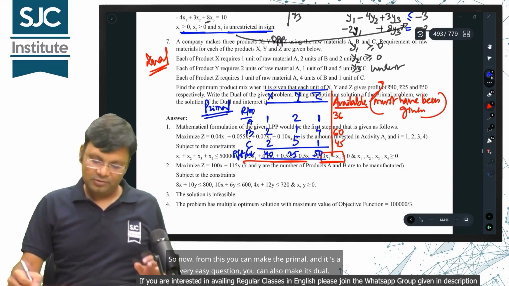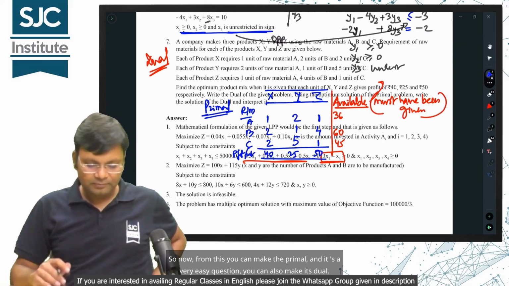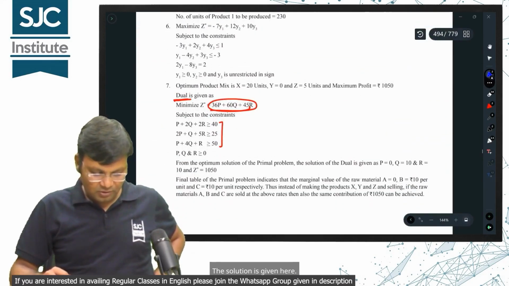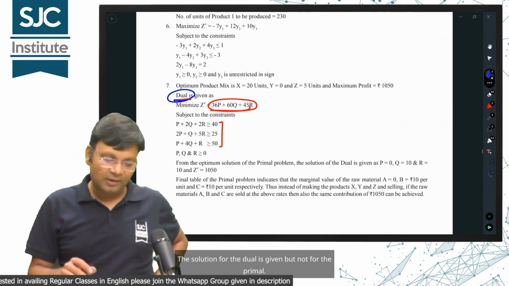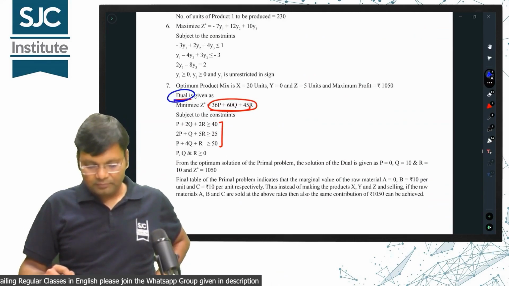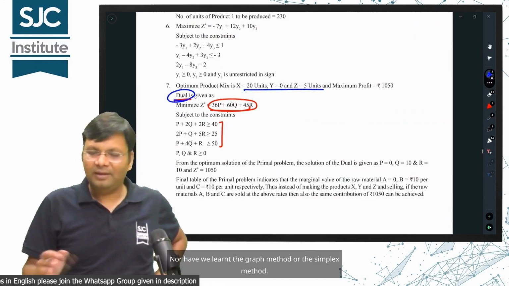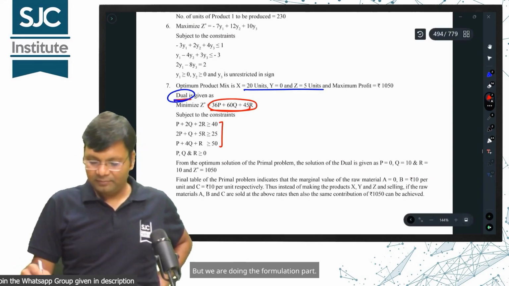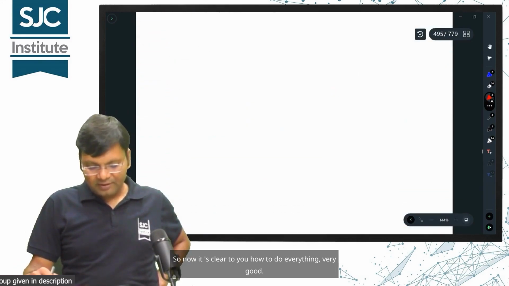So now, from this you can make the primal, and it's a very easy question. You can also make its dual. There's no issue in this. You do it on your own. The solution for the dual is given but not for the primal. We haven't learned the graph method or the simplex method yet, but we are doing the formulation part. Alright. So now it's clear to you how to do everything. Very good.